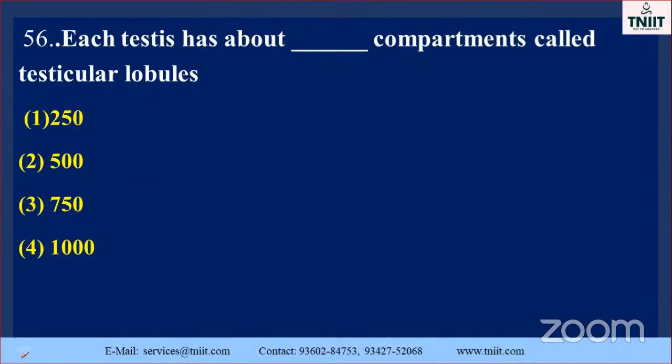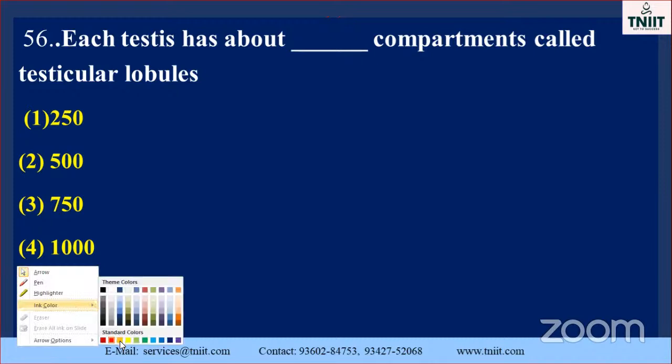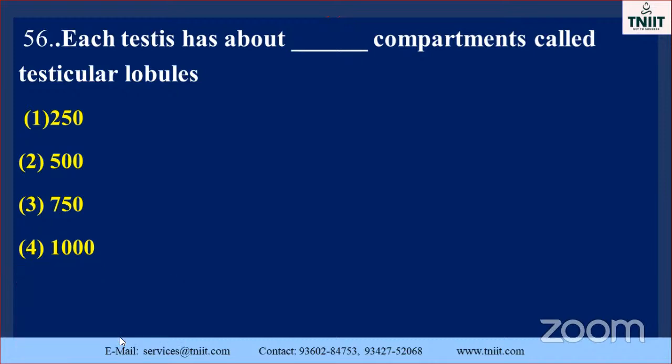Okay, my dear. So what is the first question we are going to discuss today? Each testis has about dash compartment called as testicular lobules. Here they are asking how many, isn't it?